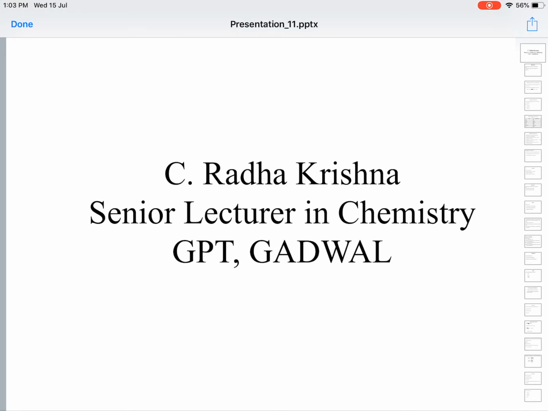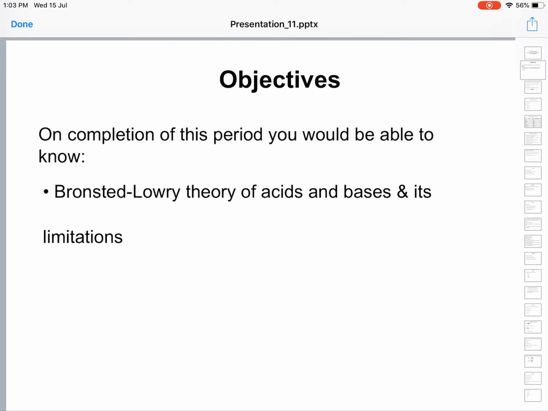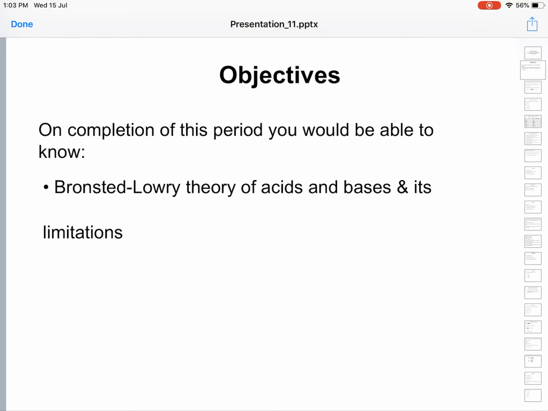We have started acids and bases, and in the last class, we learned about the characteristics of acids and bases, as well as the Arrhenius theory of acids and bases, and the shortcomings of the Arrhenius theory. All these things we have learned in the previous class.